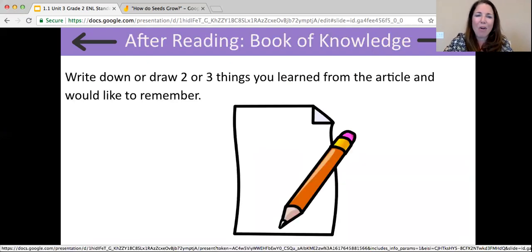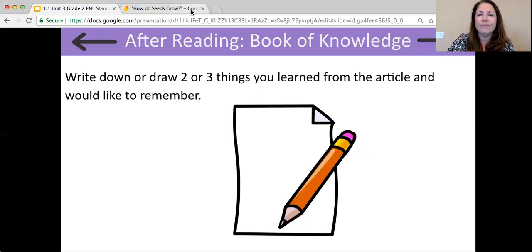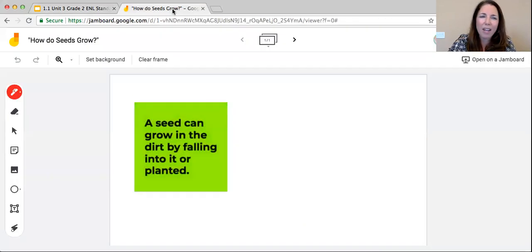So after reading our article, How Do Seeds Grow? I want you to think about what you learned from this article. So readers, take out your book of knowledge and let's get ready to jot down two or three things that we learned from the article, whether you're writing it or drawing it now. So readers, as I was reading through this article, I was thinking that a seed can grow in the dirt by falling into it or being planted.